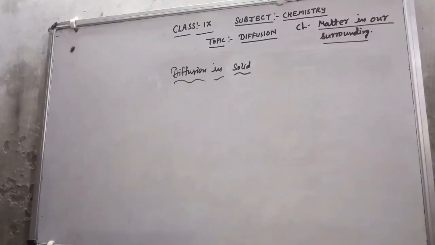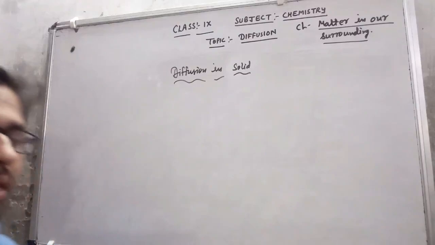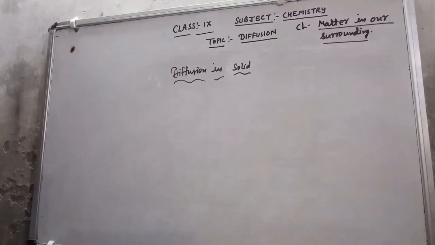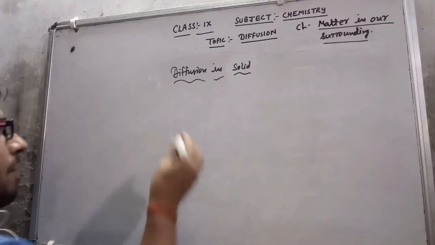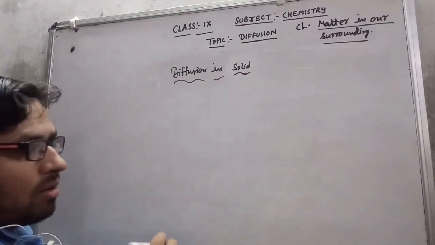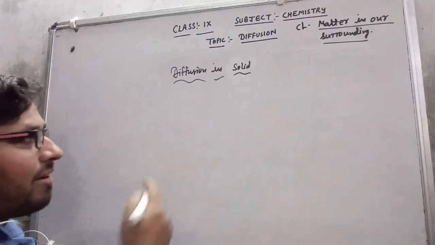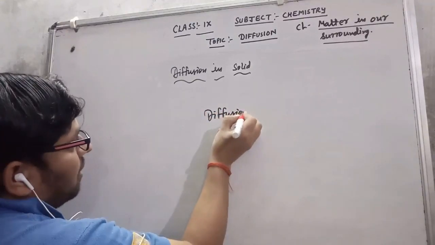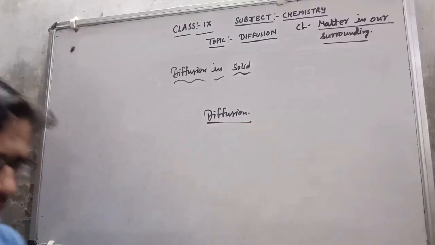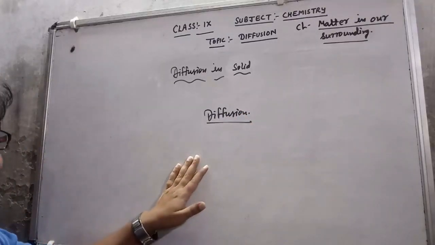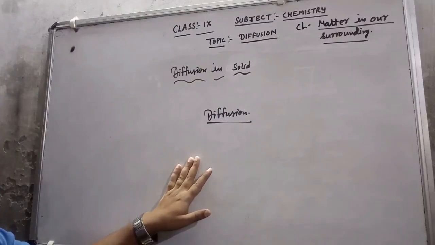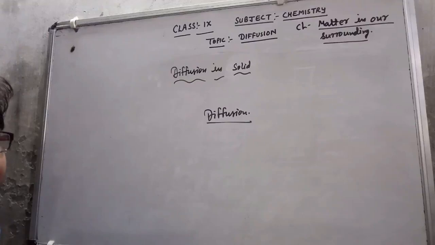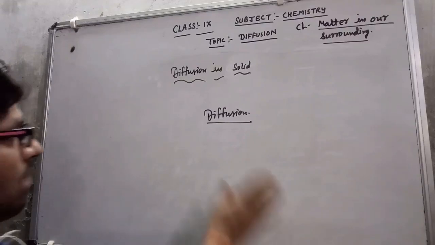Now I will correlate it with your school. Like when the last day of your school was there, then maybe some teacher had written some word. Suppose I was there and I have written one word, diffusion, on that board. And now at least more than 1.5 months are going to pass. Now whenever the school opens and I reach the school, I will try to rub it.